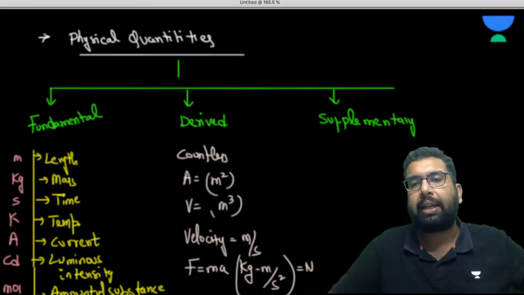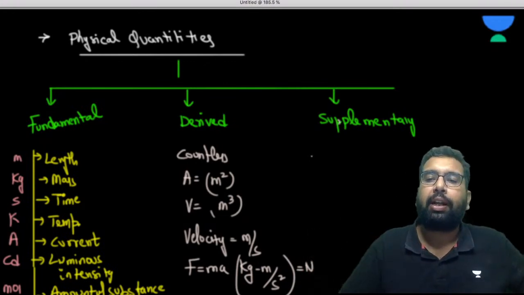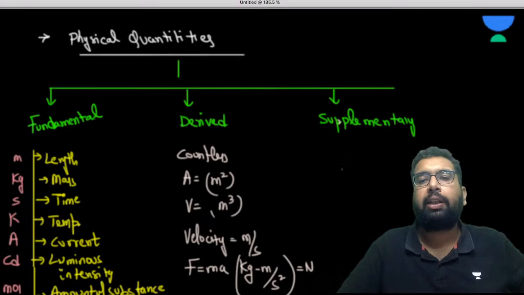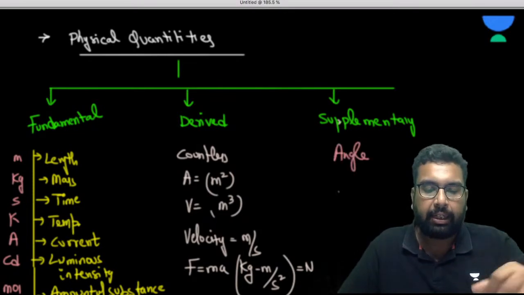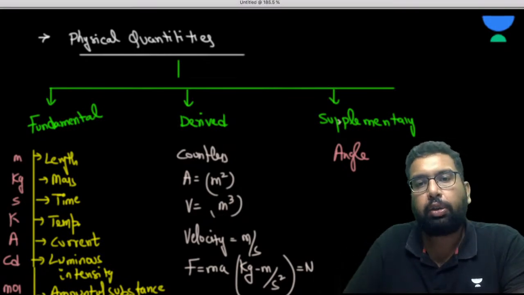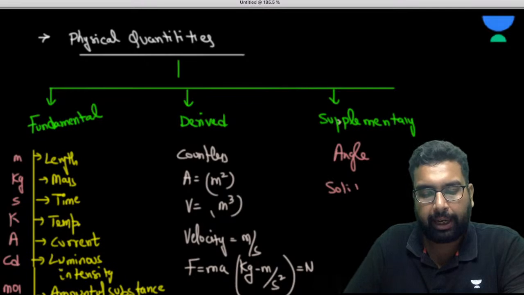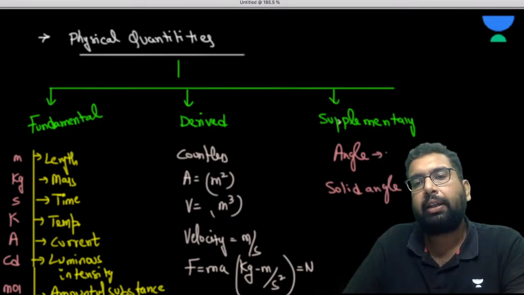Now, please understand this. The supplementary unit is something very special. Okay, so there are two supplementary units. One is plane angle, or we call it only angle, and there is solid angle. One is plane angle, one is solid angle. The unit of the angle is radian, and the unit of solid angle is steradian.